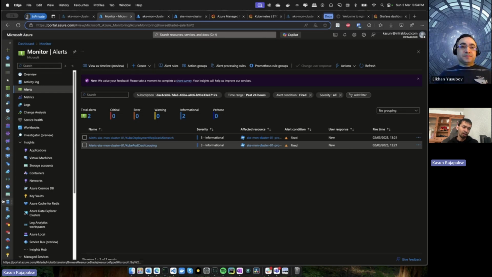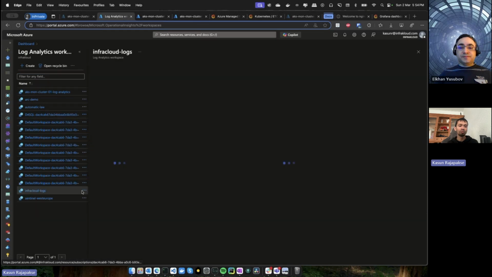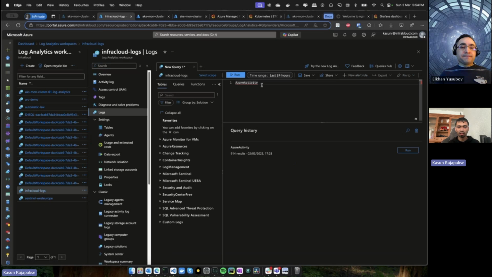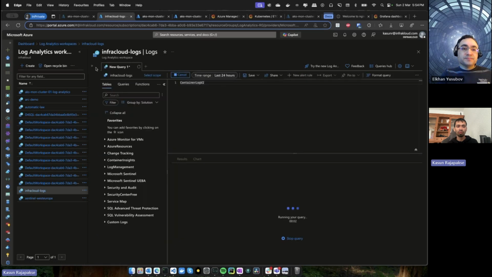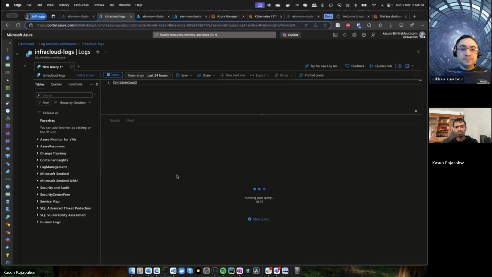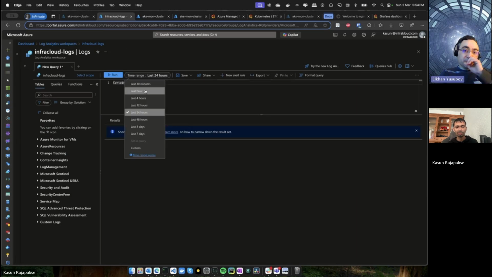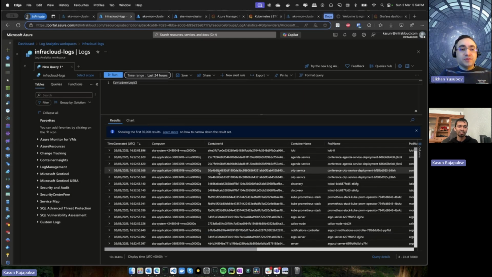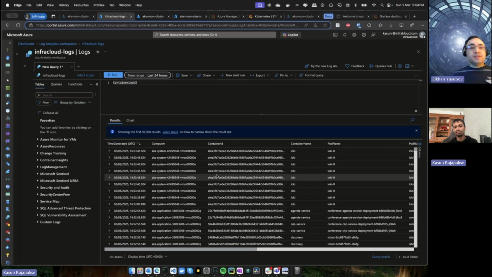Then in the Log Analytics workspace you can also query the logs. For example, I will quickly show that. If you type the container logs table, you can see the logs related to those containers. It will take some time to retrieve them, and you can choose how much of these logs you want to bring, the last hour or more, and aggregate these logs.